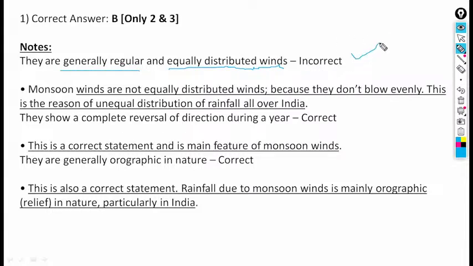This is incorrect. Why is it incorrect? As I said earlier, monsoon winds are irregular. They are the most irregular winds.